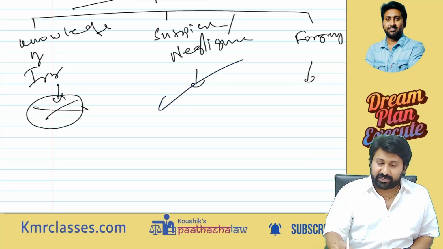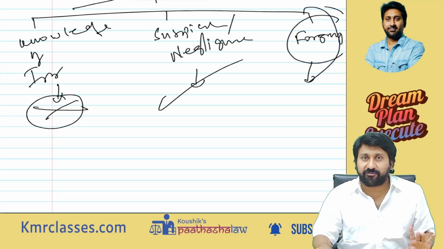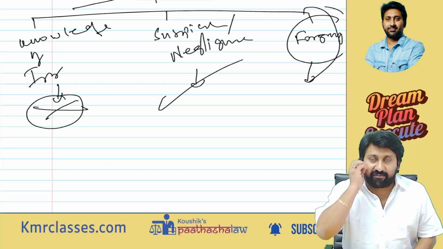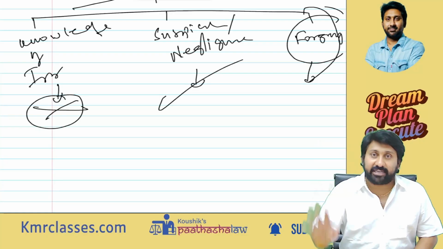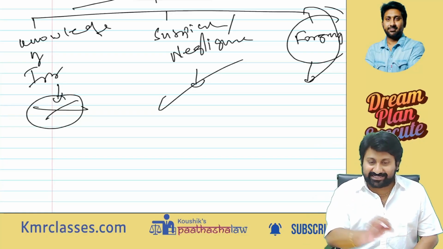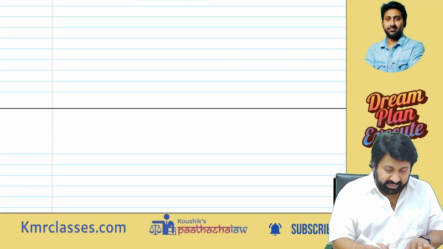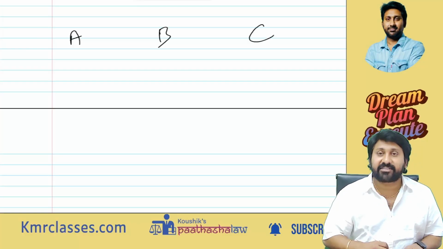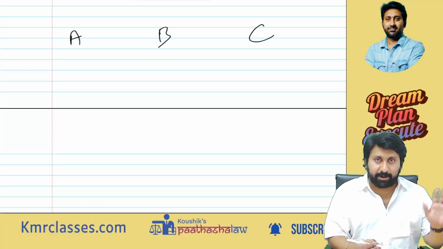Okay, next, last case: forgery. A very, very important expected question for this September exam. Forgery means signing others' signature. Signing others' signature, or copying another's signature as it is, is a forgery. See, there is a shareholder A. There is a person B. There is an outsider C. B and C are outsiders. A is a shareholder of a company.